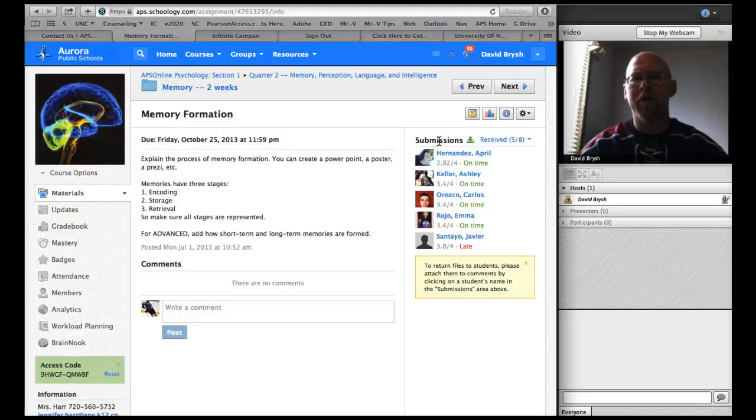So if it's something short, like a paragraph or a sentence or 2 responses, then you can just type right into the box. There's a little typing feature available. If it's something longer, like an essay or a project, then you can upload something into it. You just hit upload, and it would show that you uploaded it at a particular time and day.